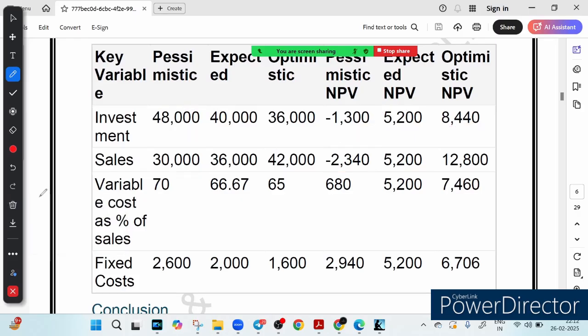So friends, our sensitivity analysis tells us how risky or how safe a project is. It tells us which factor affects the project the most, and it also allows businesses to change a strategy before it is too late. For example, we see that increasing investment could destroy the profit. We might try to negotiate a better deal with suppliers or find cost cutting measures, right? So this is what we can do.